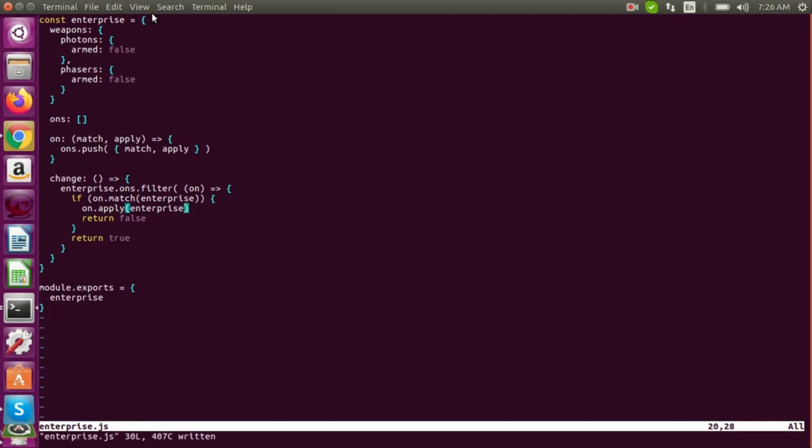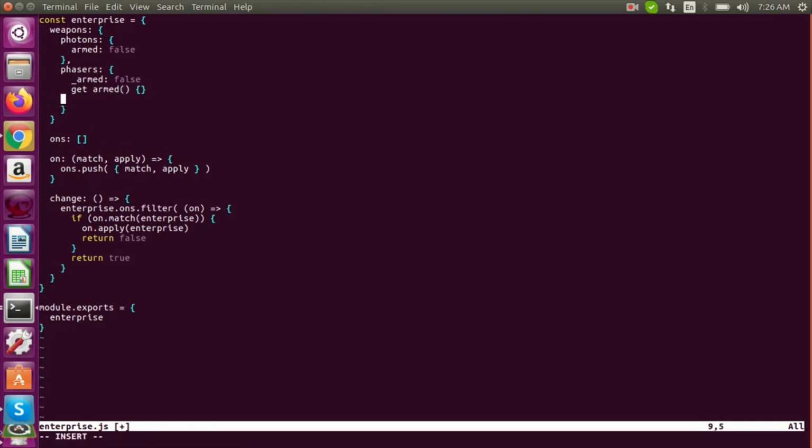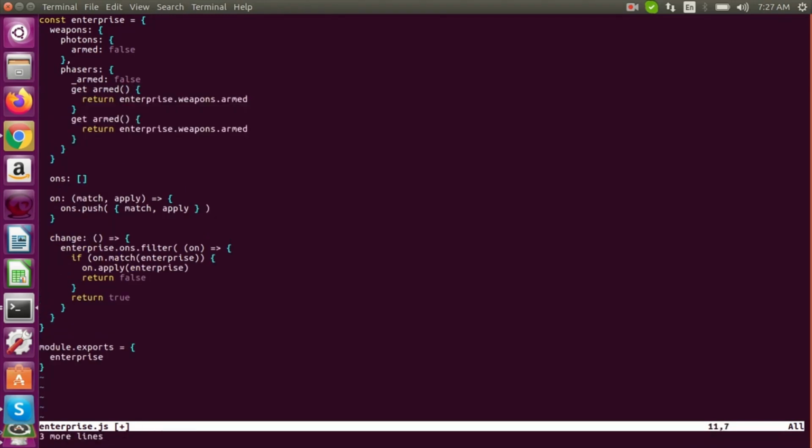All right, so now we got that set up. So in here, let's change this so we know when the values are altered. We'll do get armed. Armed can just return this thing. Return armed enterprise dot armed. And for setter, oh, setter can do the callback. Set value, assign value, and then we'll just call